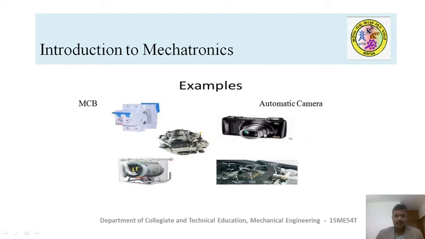And the automatic camera. You have already used these kinds of cameras. Cameras are used to capture images where you can do a number of settings like zooming, contrast, etc. In recent cameras, all these things are set automatically with the help of microprocessor control systems.